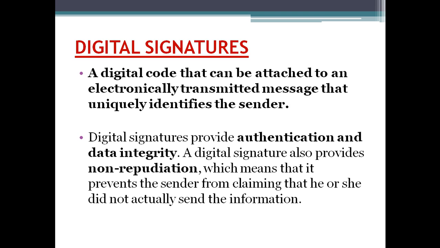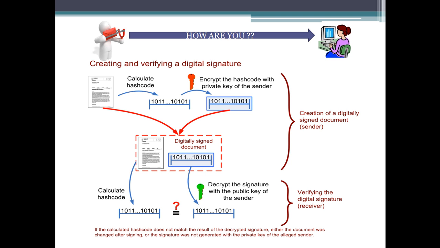Authentication means it authenticates the person who has sent you the information, and data integrity means that only the text which was sent has been received. Non-repudiation means that the sender cannot deny that the information was actually sent by him.